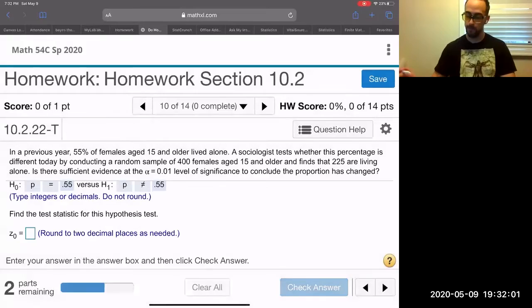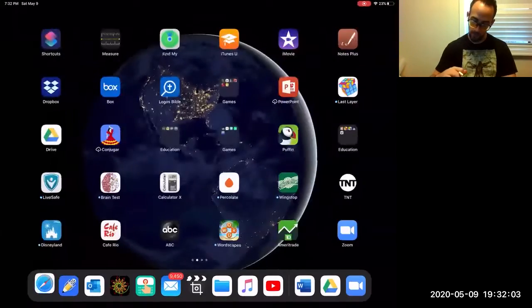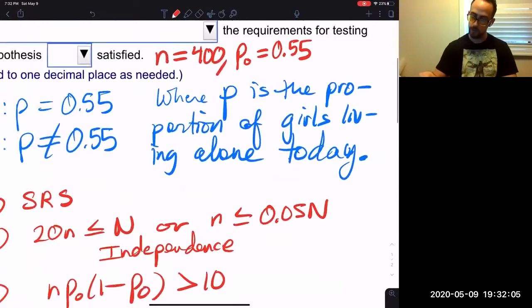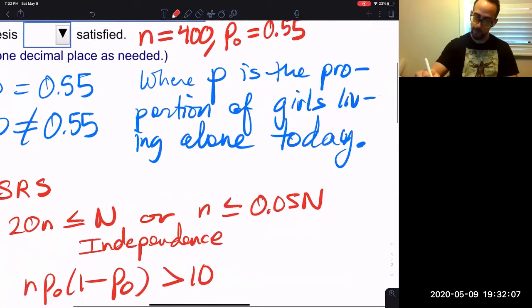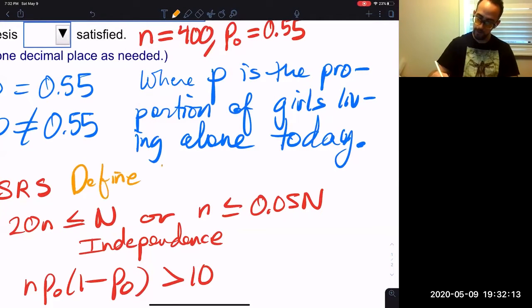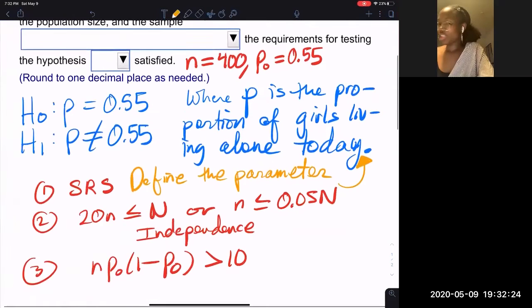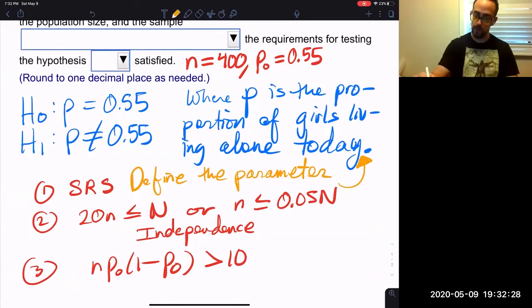Got it? Okay. But the way that I want you to do it, I want you to define the parameter. So make sure you define the parameter. That's what you do right here. So how do you define the parameter? That's what we just did? Yeah, you have to say what P is.